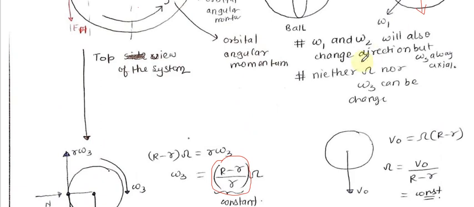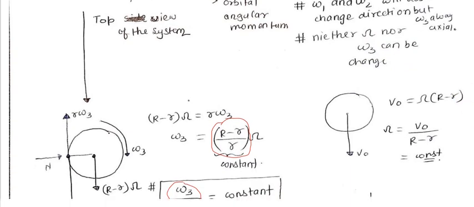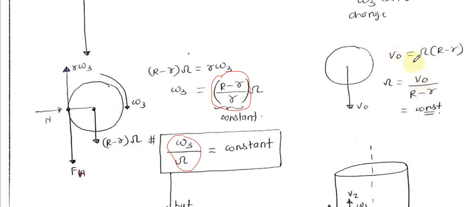So here I can say that omega 1 and omega 2 will also change direction, but omega 3 will always be axial. Neither capital omega nor omega 3 can change, because Fh is equal to 0. So omega 3 and capital omega will be constant throughout the motion of the ball. Now since initial v naught can be written as omega into r minus r, we can say that this capital omega can be written as v naught into r minus r, and please note it down because we are going to use this relation.